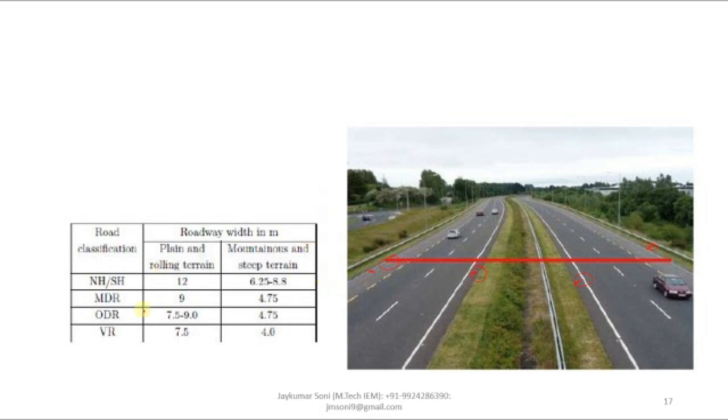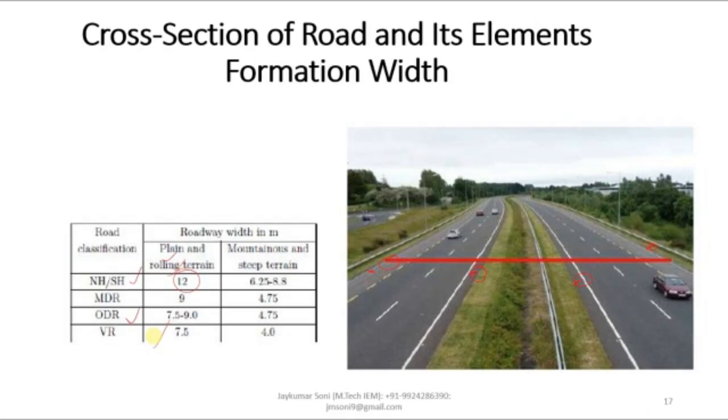There are various kinds of shoulder categories according to road category. National highway, if NH is provided, then in the plain and rolling terrain the width is 12 meters. MDR, ODR and VR. You have to memorize these notations and dimensions for the betterment of your examinations. Let us talk about the formation width.